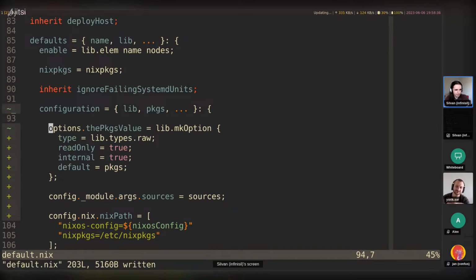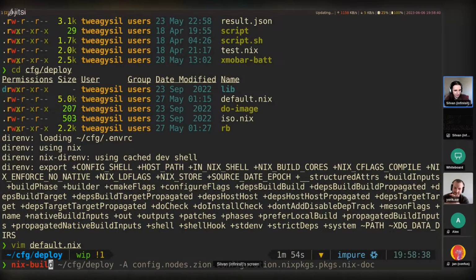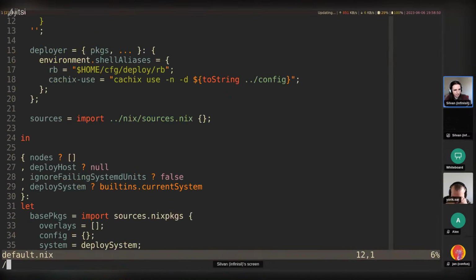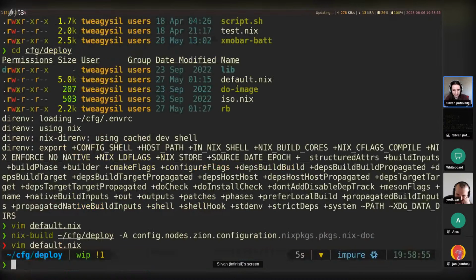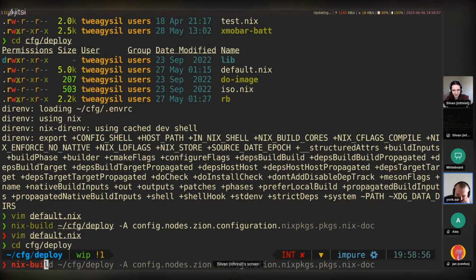All right, now we have this option. Let's try to evaluate it. So I'm going to try my nix build, my configuration. What is my packages? What did I set it? My options equals package something. Oh, it's the packages value. All right.